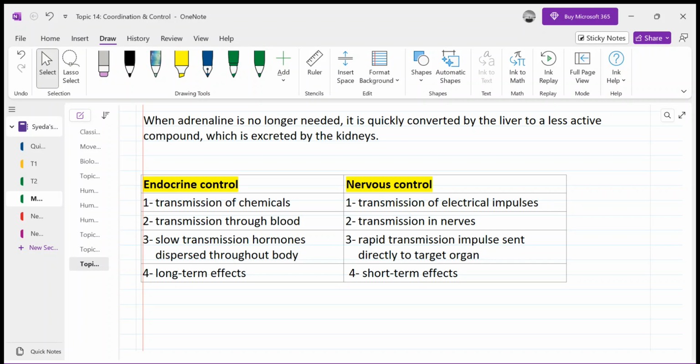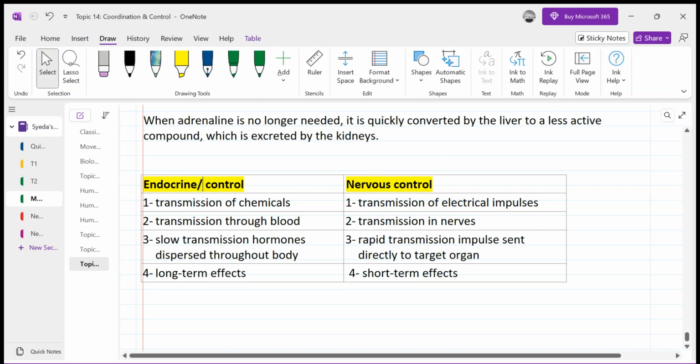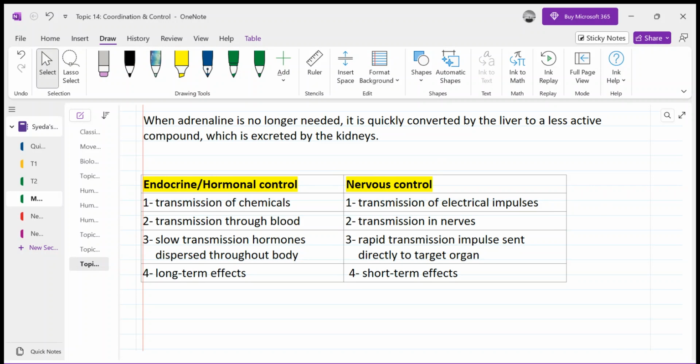Got it? Now we have to discuss the difference between endocrine control and nervous control. Endocrine control we can also call hormonal control. What is the difference? Nervous control is also involved in hormonal control, right? But in hormonal control, chemicals are released, that is, protein is being made.